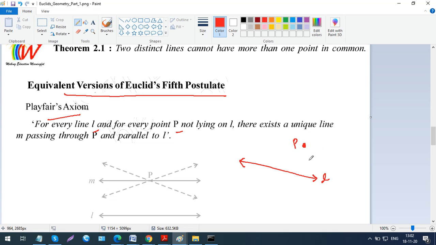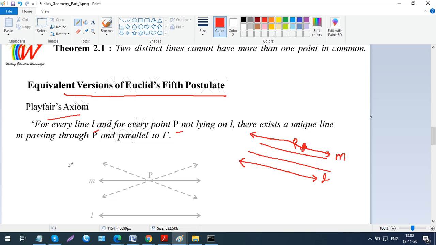So if you want to draw a line parallel to L and that has to pass through this point, then you can draw just one and only one line. You can't draw more than one line. There could be only one line which is parallel to L and passing through the point P. If you want, you can draw many parallel lines, but not all of them will pass through P. So if you want to draw a parallel line which passes through a given point on a plane, then that will be just one particular line. One unique line. That's what it says.